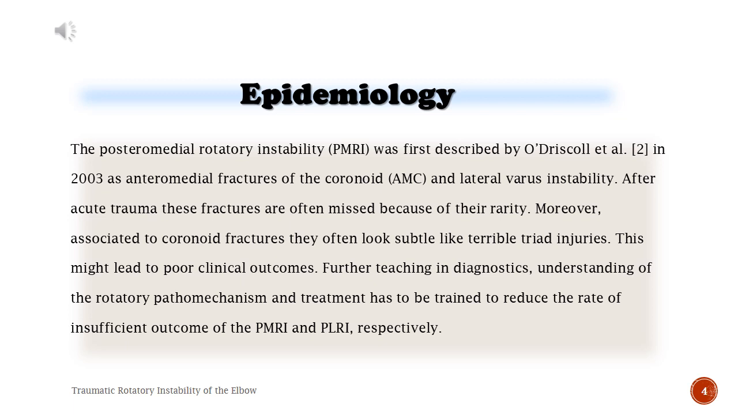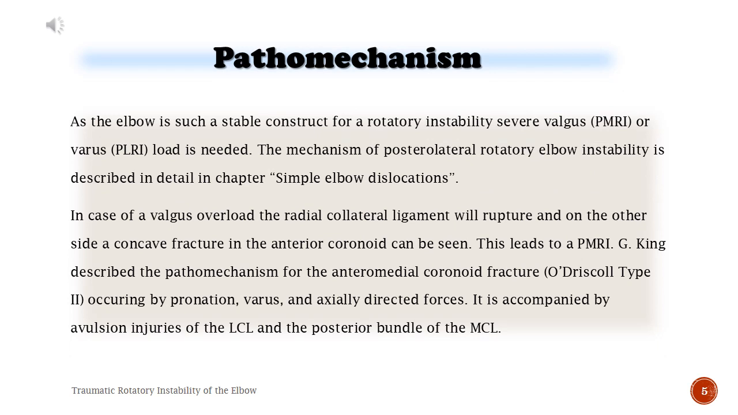Further teaching in diagnostics, understanding of the rotatory pathomechanism and treatment must be trained to reduce the rate of insufficient outcome of the PMRI and PLRI, respectively. Pathomechanism. As the elbow is such a stable construct for rotatory instability, severe valgus, PMRI, or varus, PLRI, load is needed. The mechanism of posterolateral rotatory elbow instability is described in detail in the chapter Simple Elbow Dislocations.